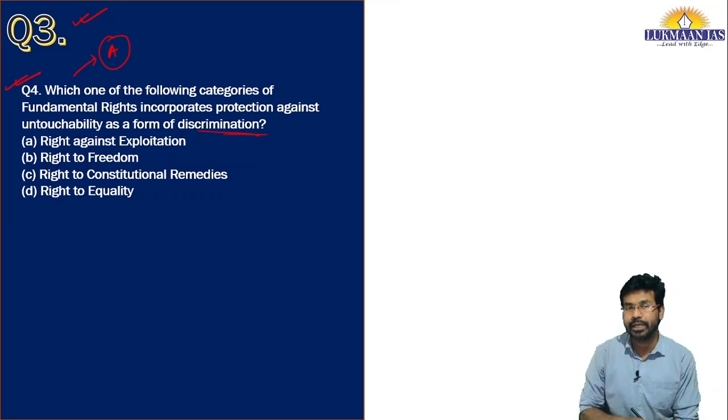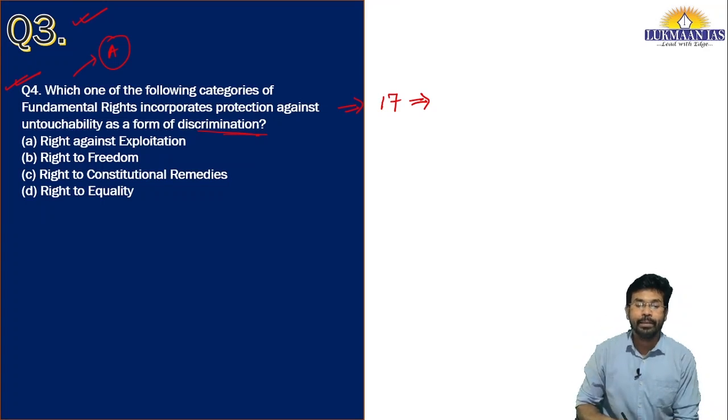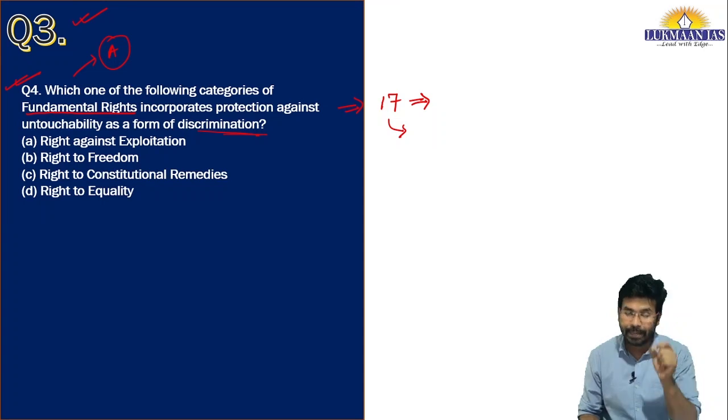So for this particular purpose, we have inserted an article in the Constitution of India, which is Article 17. Article 17 has provisions regarding protection against untouchability as a form of discrimination. You know that untouchability is a form of discrimination and it is against equality. So Article 17 talks about this particular thing. And this particular question is about fundamental rights.